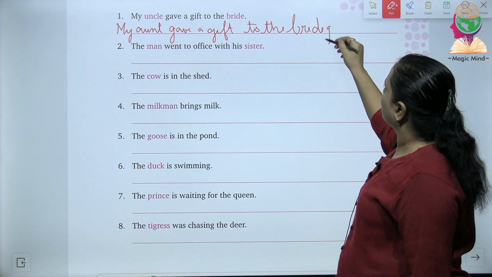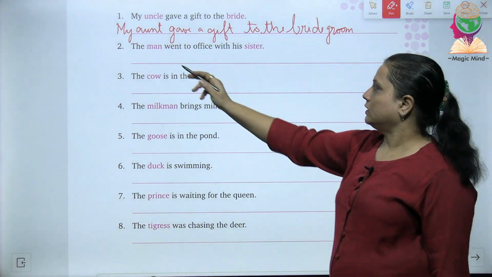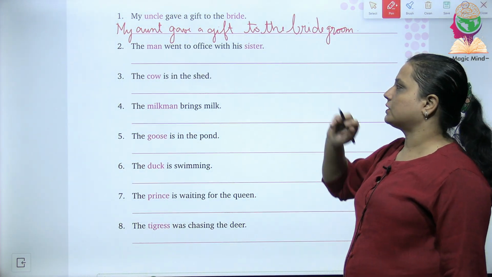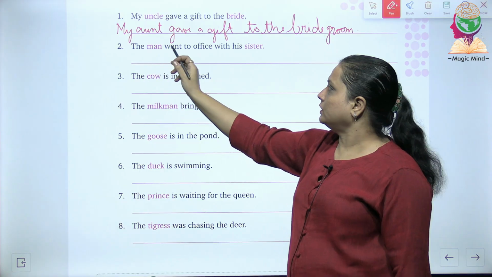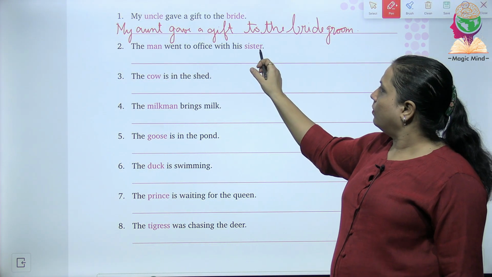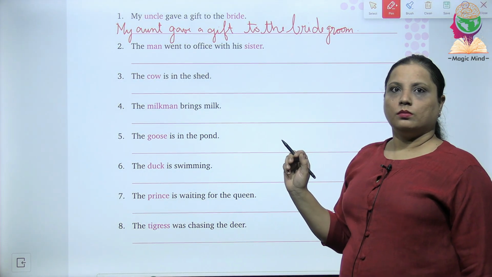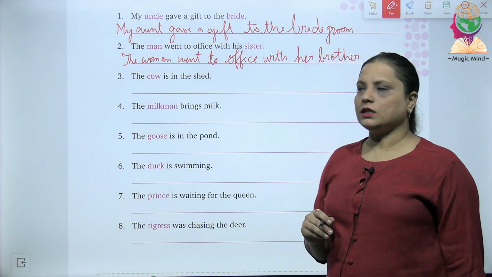Then the next one, the man went to the office with his sister. Now what will be the sentence? The sentence will change into the woman went to office with her brother. Then the next one, that is the third one.